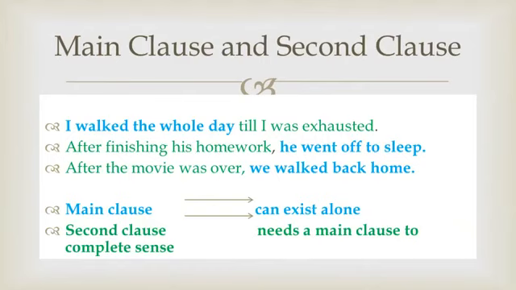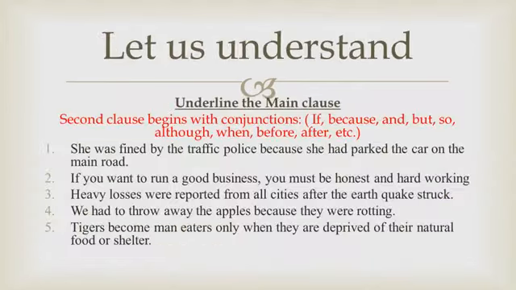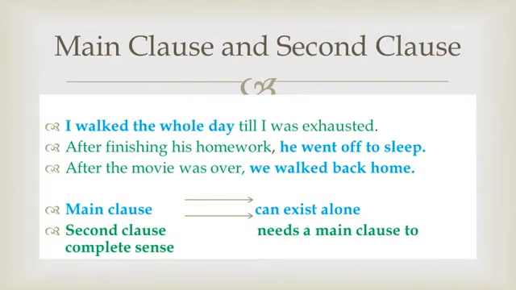Moving to next example, after the movie was over, we walked back home. Like the previous one, we walked back home is the main clause because it is giving us complete meaning, and after the movie was over is the second clause because the use of the conjunction after at the beginning shows that it needs something more. It needs more information to give complete sense.